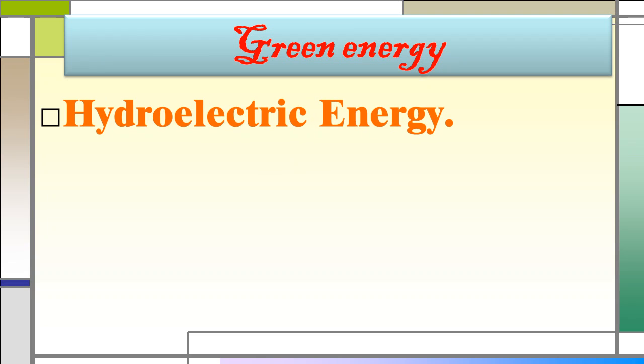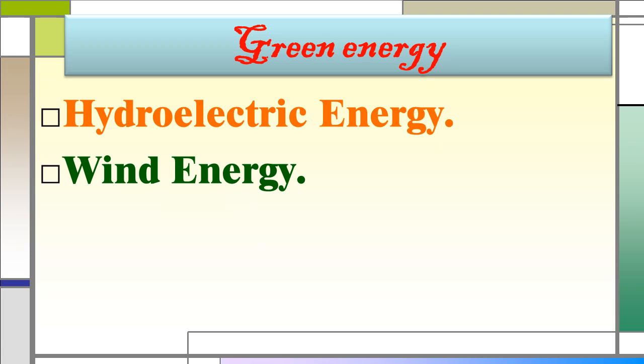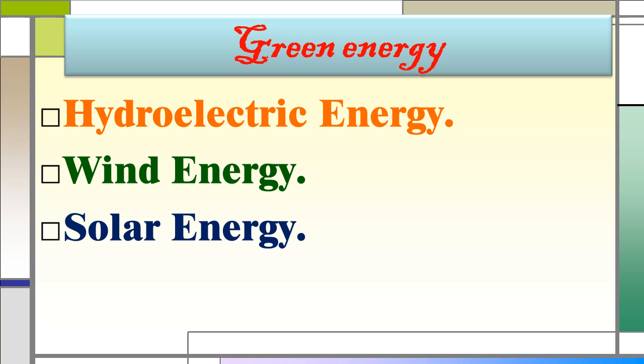There are different power plants based on green energy. The first is hydroelectric energy, where the water reservoir is used for electricity generation. Second is wind generation, where electricity can be generated through a windmill. And thirdly, solar energy, where electricity is generated by using sunlight. These are the different power plants in which the green energy concept is used, and which have a very minimal impact on the environment and health.